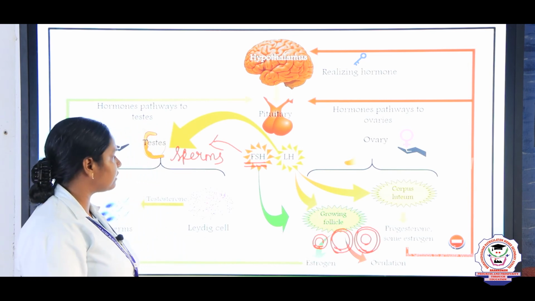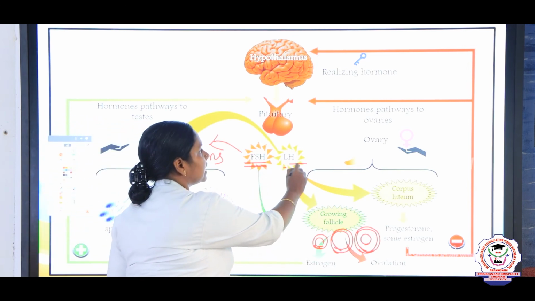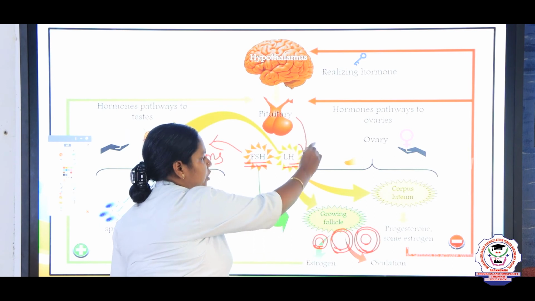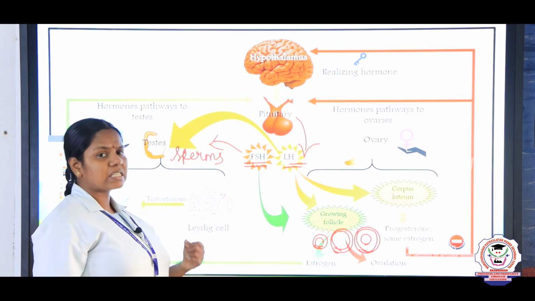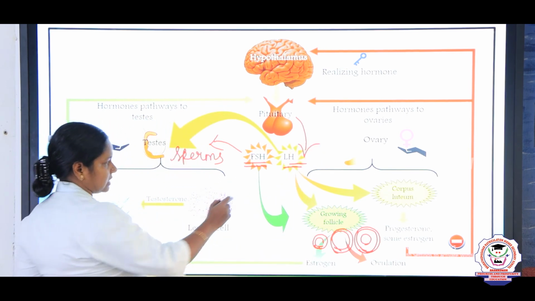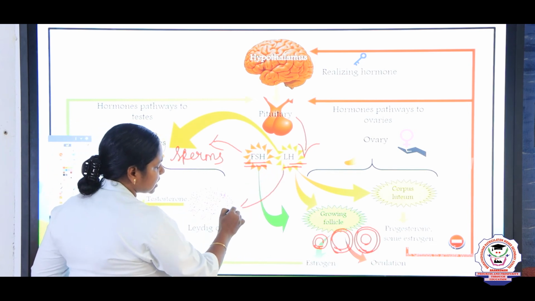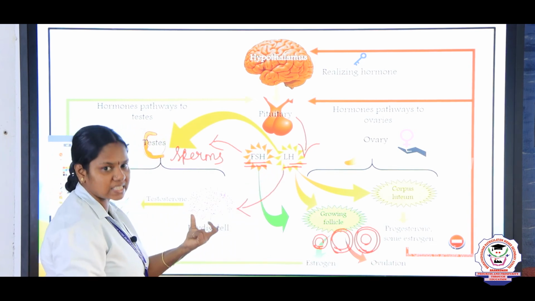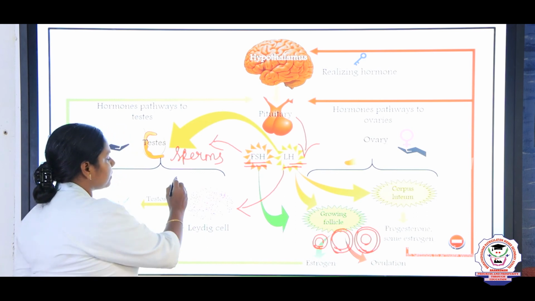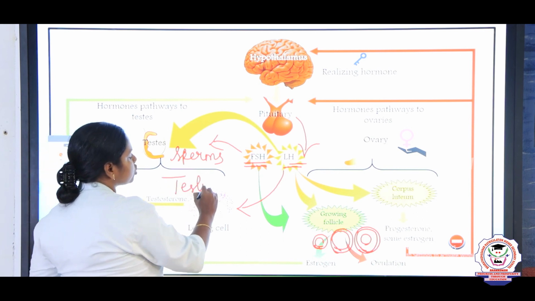And now we are going to see the function of LH. The LH is secreted by the pituitary. LH stimulates the males. In the males, it is responsible for stimulating the Leydig cells. Leydig cells are responsible for the secretion of testosterone.